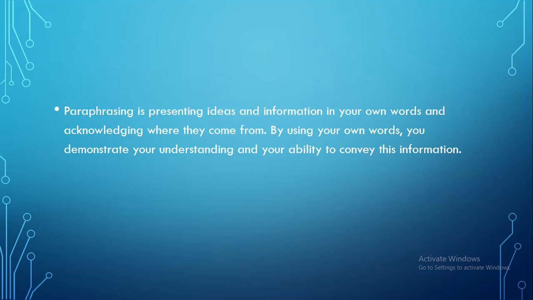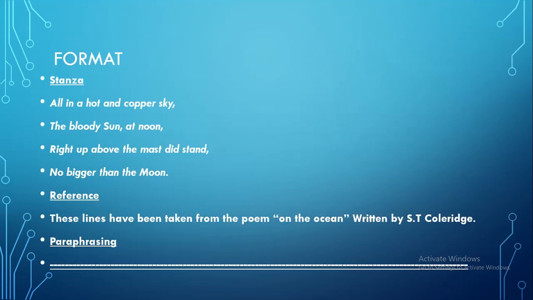So you have to summarize actually the stanza in your own words, and you also have to tell where those lines have been taken from. Now, I'll tell you the format of writing a paraphrasing, because you have to do the paraphrasing as your written task. First, you're going to write down the stanza that has been given to you. For example, here stanza number 1. All in a hot and copper sky, the bloody sun at noon, right above the mast did stand, no bigger than the moon.